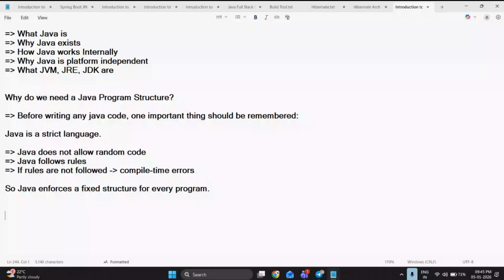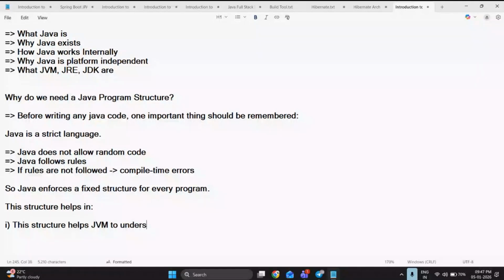If rules are not followed, you get compile time errors. Next, why does the structure help us? This structure helps JVM to understand where the execution should start.